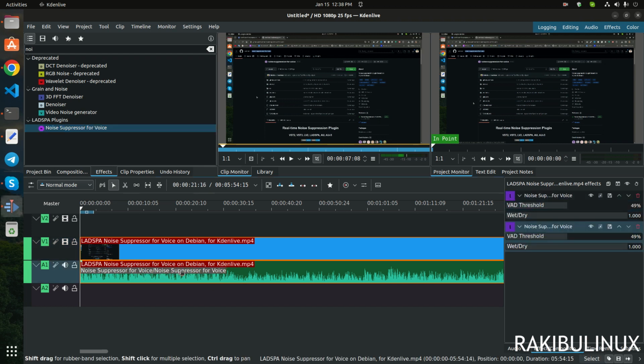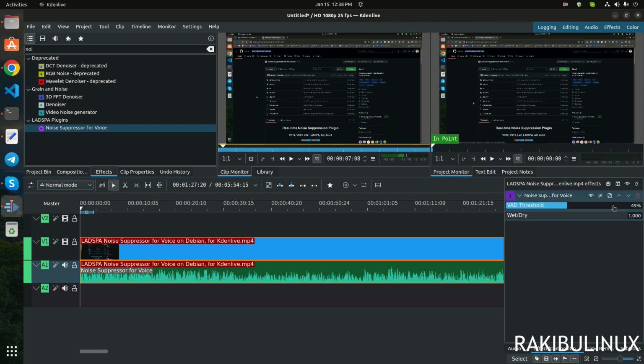First pull this into this section, okay, and then go to the effects and double click on this. Sorry, I have taken it two times. Just remove this one. You can see the noise rate.